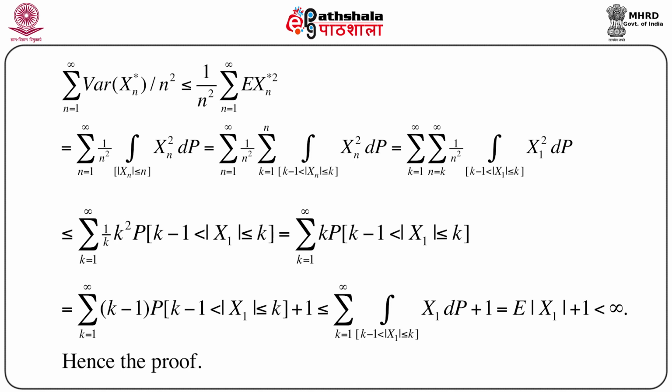Now, this first term is nothing but expectation of mod X1. So, eventually this summation variance of Xn star by n square is less than or equal to expectation of mod X1 plus 1, and by our assumption expectation of mod X1 is less than infinity, that is the given. So, this entire quantity, summation variance of Xn star by n square, is now less than infinity. So, that completes the proof of this strong law of large numbers.